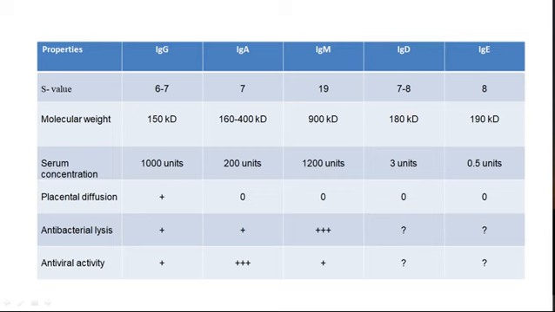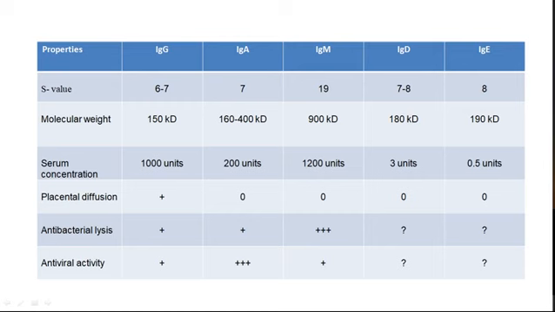IgG is 1000 units, IgM has 1200 units, IgA has a poor level, 200 units only. But the remaining 3 units for IgD, 0.5 units for the IgE, it means IgD and IgE have somewhat non-secretory habit. These are not secreted frequently in the blood plasma.